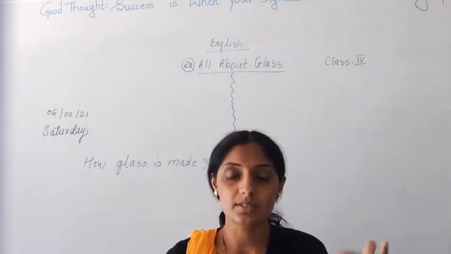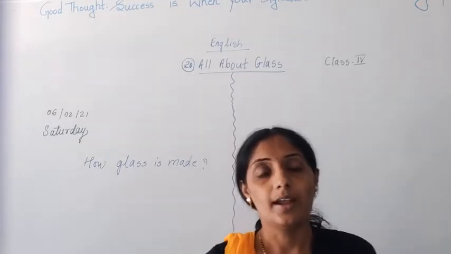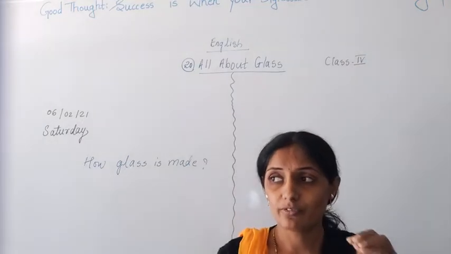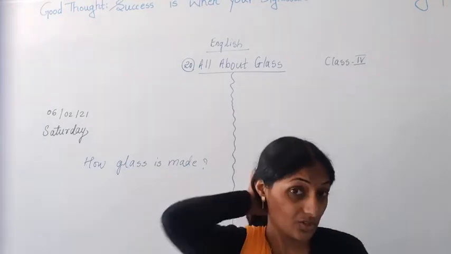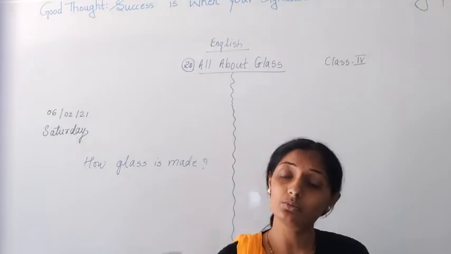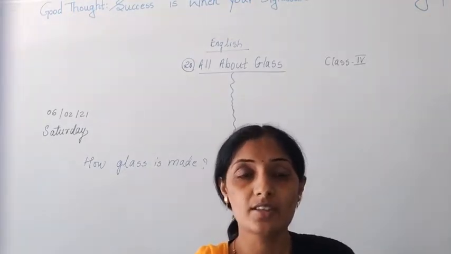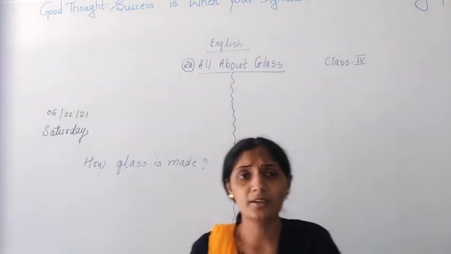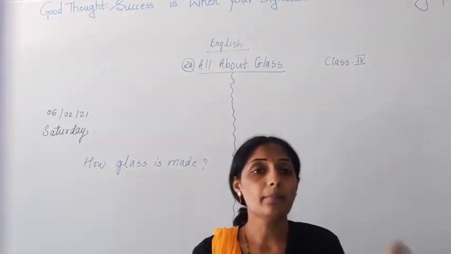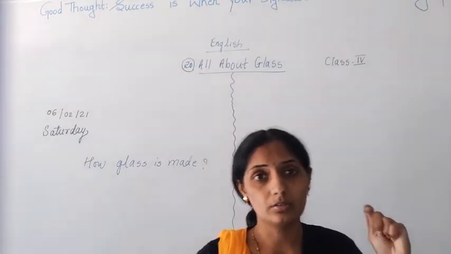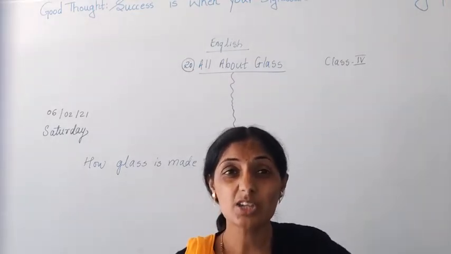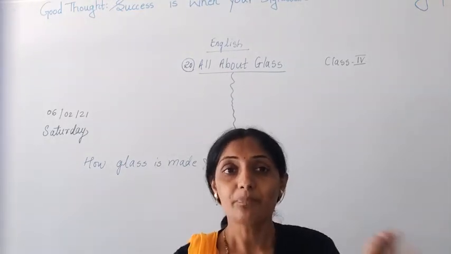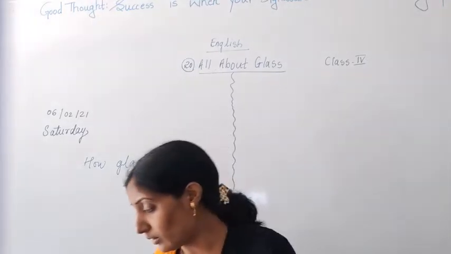There are so many molds, correct or not? Molds means what? Sacha. In those molds we can pour the liquid glass, the glass which has turned into liquid, and then you can make various different types of shapes. Either you can press it or beat it, harden it, but you don't have to hammer it or press it when it is cool, okay. When it is hot, at that time only you have to do all those processes.